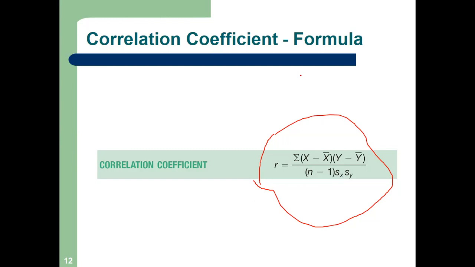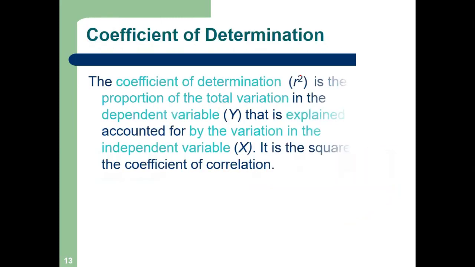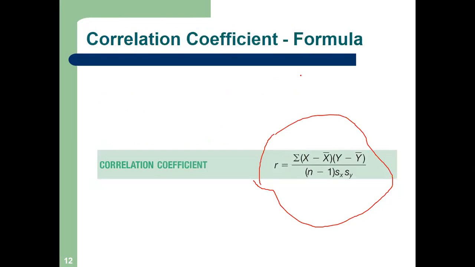Okay. So let me explain the formula, and then we will solve one small problem. So what is the formula? This is the formula for R. What is R? Correlation coefficient. This is equal to sigma x minus x bar. What is x bar?